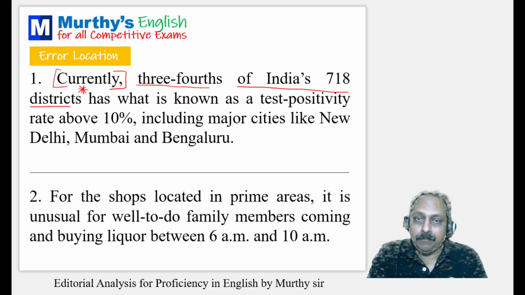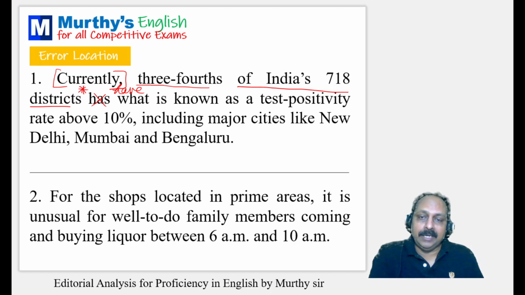What is the noun here in this phrase? District. That is plural. Then we cannot say has. It should be: have what is known as a test positivity rate above 10%. Has is not correct. Districts have, plural verb.